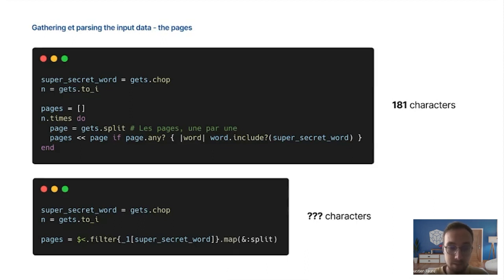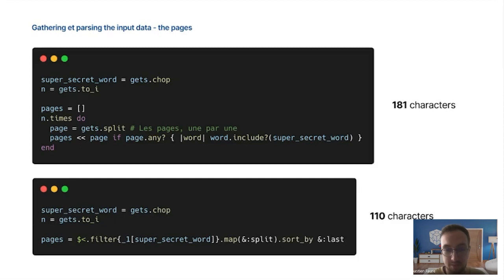Now we can just apply the split method on our pages. By default, it will split by spaces. So now each page is an array with the word and, at the end, the page number. And we can now sort them by applying sort_by with last. Since we are working with strings, we will follow the instruction with the lexicographical order for page numbers.